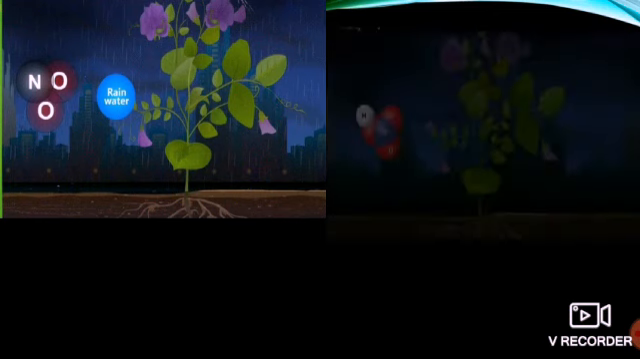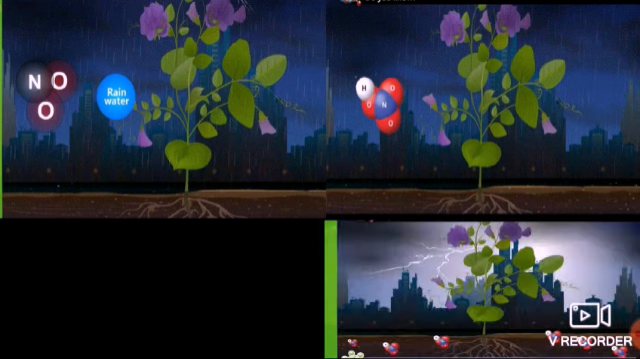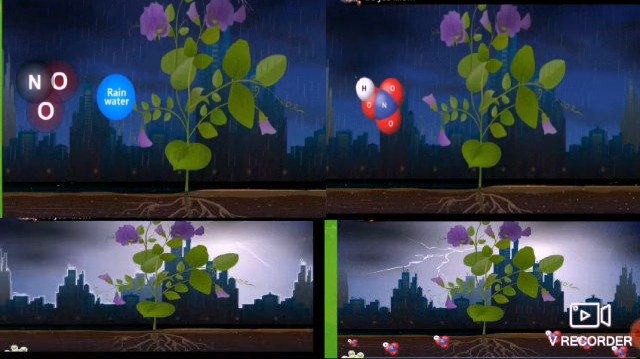This nitrogen dioxide, NO2, reacts with rainwater, H2O, to form HNO3. You can see there H, N, and how many O's are there? Three. So it is HNO3, which is called nitric acid. This nitric acid mixes with rainwater and falls on the ground. Can you see this nitric acid falling everywhere? That is called acid rain, through which the plants use this nitrogen.